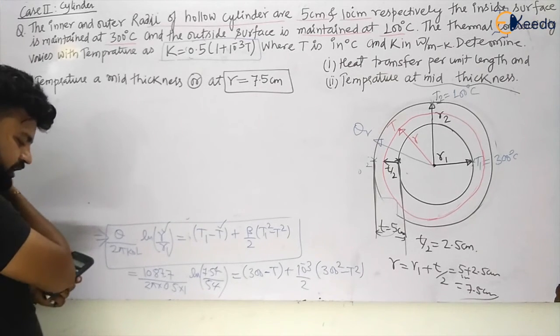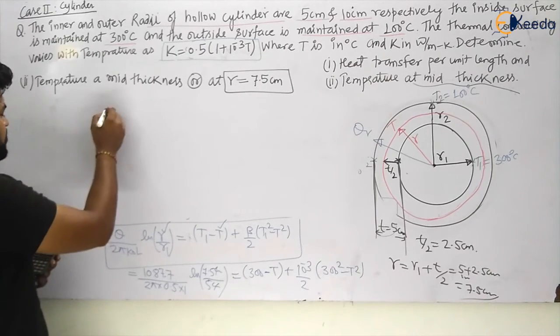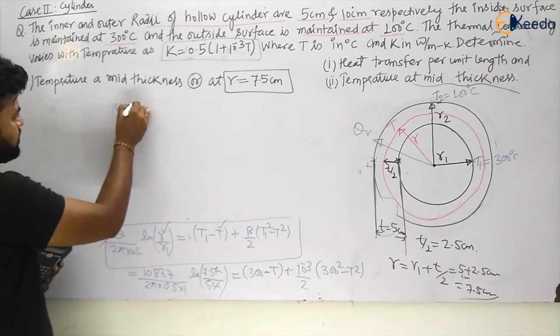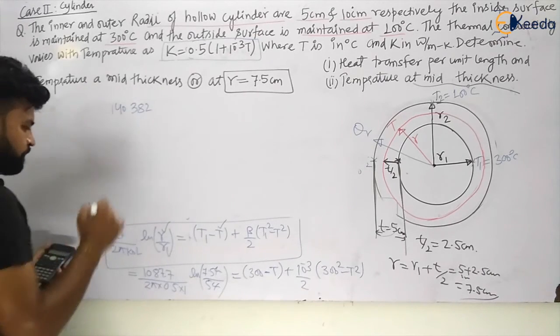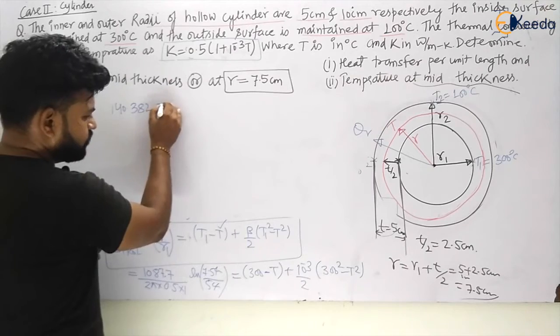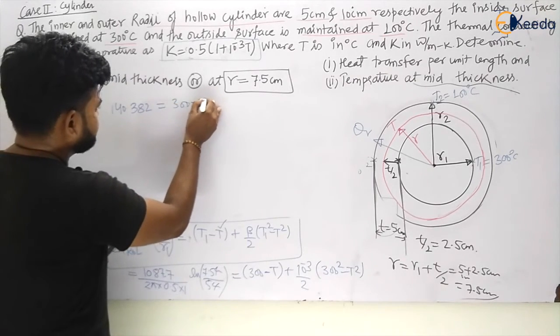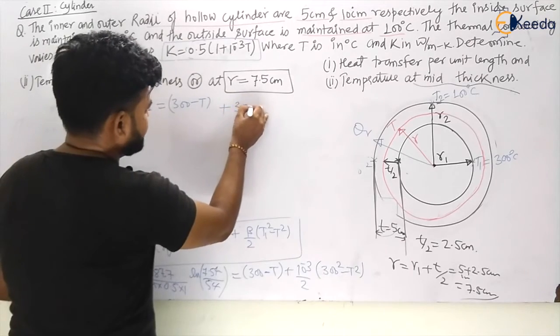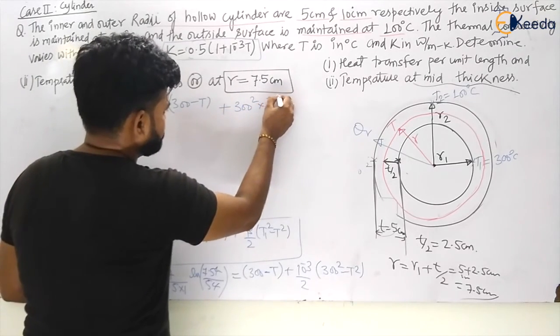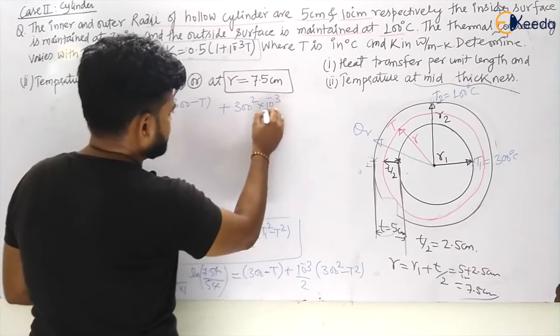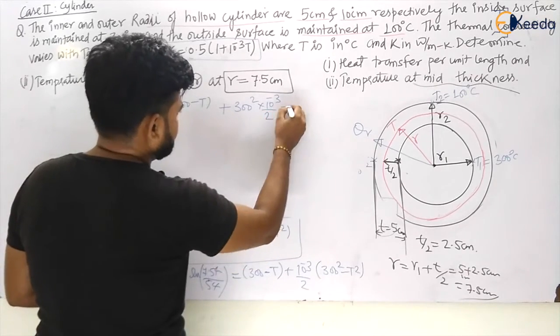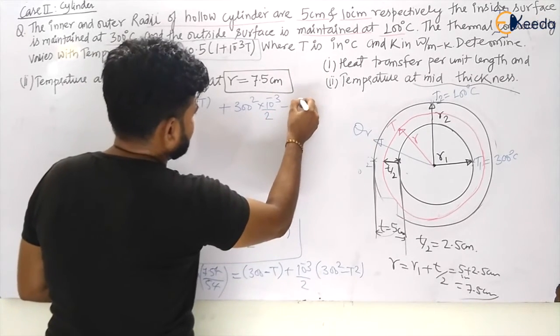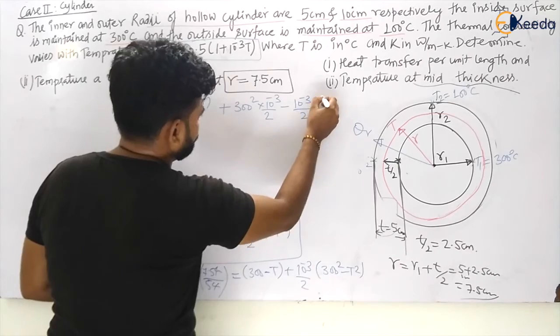Okay, so 140.382. So this value 140.382 is equal to 300 minus T plus 300 square into 10 to the power minus 3 divided by 2 minus 10 to the power minus 3 divided by 2 T square.